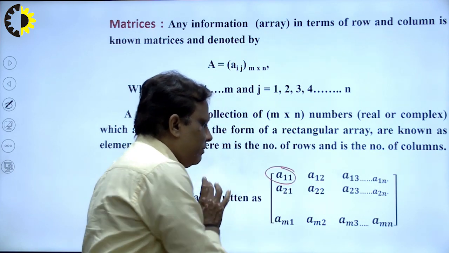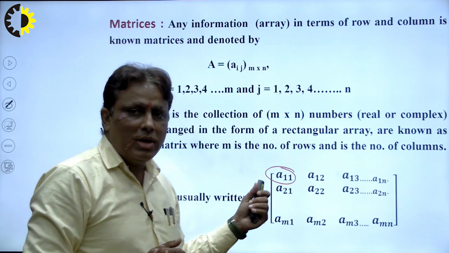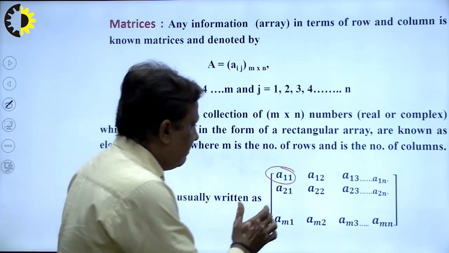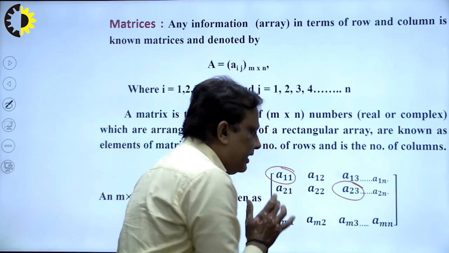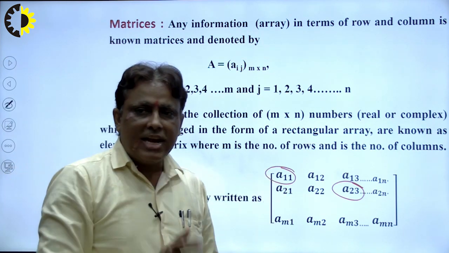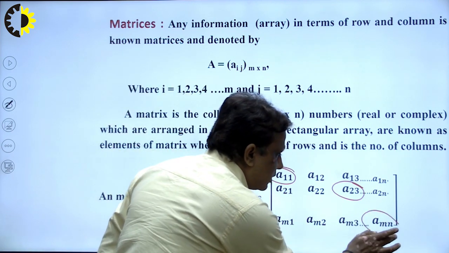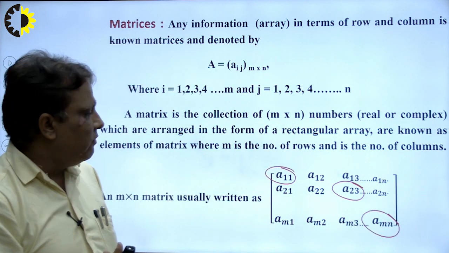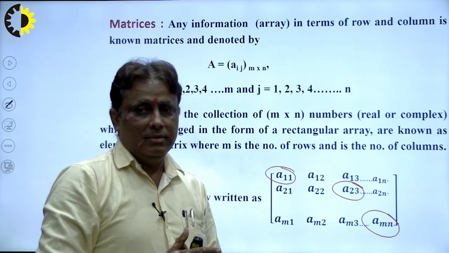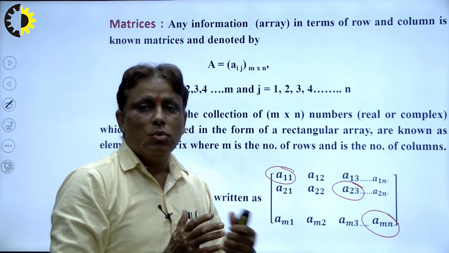So A11 means this is the address of this element, first row and first column. In the same way, suppose I want to calculate the address of A23. So the address of A23 is second row and third column. Suppose I want to calculate the address of this element, the address of this element will be AMN, right. AMN means mth row and nth column, right.